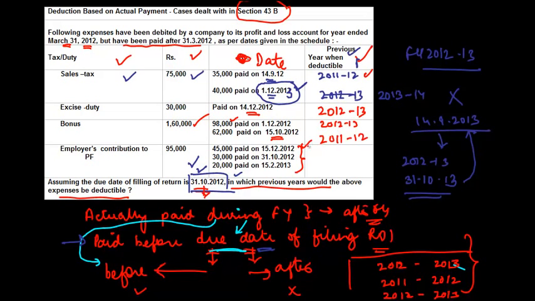So let me explain this to you. This is paid after the due date, so it is 12/13. This is paid on the date of due date, but it has to be before, so it's taken as 11/12. This is after, so this is taken as 12/13, right?